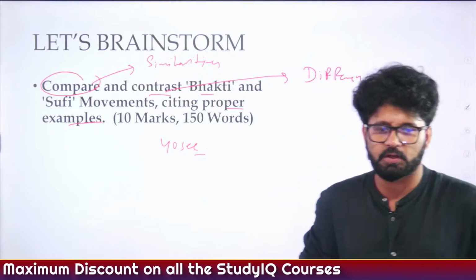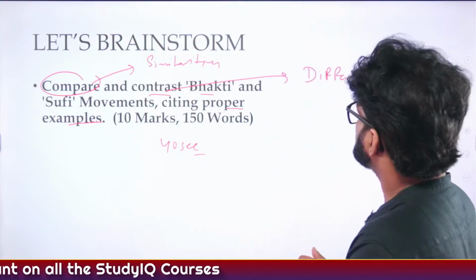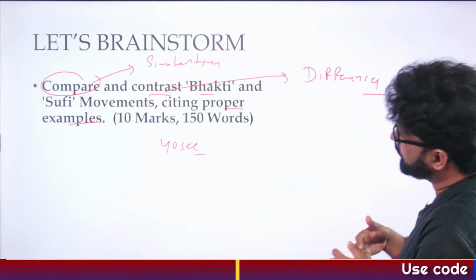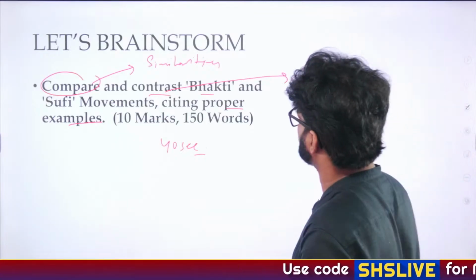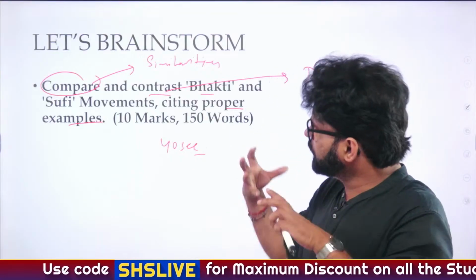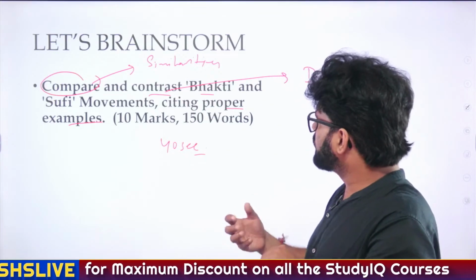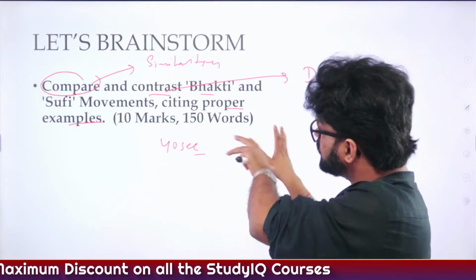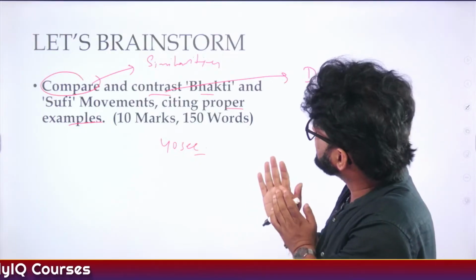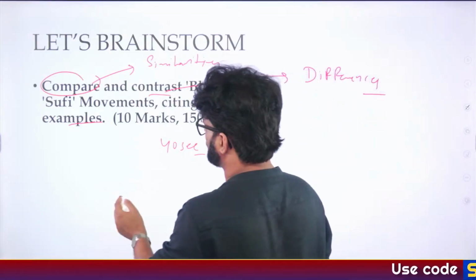Okay, so let's delineate this question. The similarities are very common. You can talk about how both focus on inner purity rather than external conduct, how they say God should be accessible to all rather than a few people, and how both focus on music. So these are some similar points, but there are differences also. What are the differences when we talk about the Bhakti and Sufi movement?